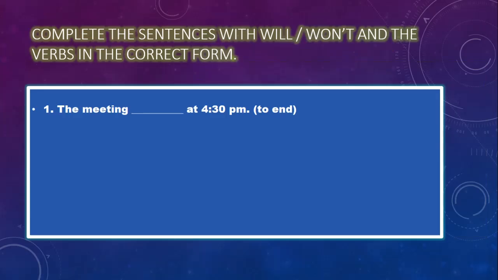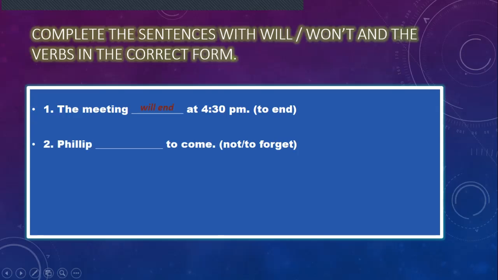Now, complete the sentences with will, won't, and the verb in the correct form. What I mean by the verb in the correct form is, if you notice, there is the verb with to at the end. For the meeting will, it is not correct to say the meeting will to end at 4:30. So we only say the meeting will end at 4:30 p.m. Philip, here they want you to write it in the negative form.